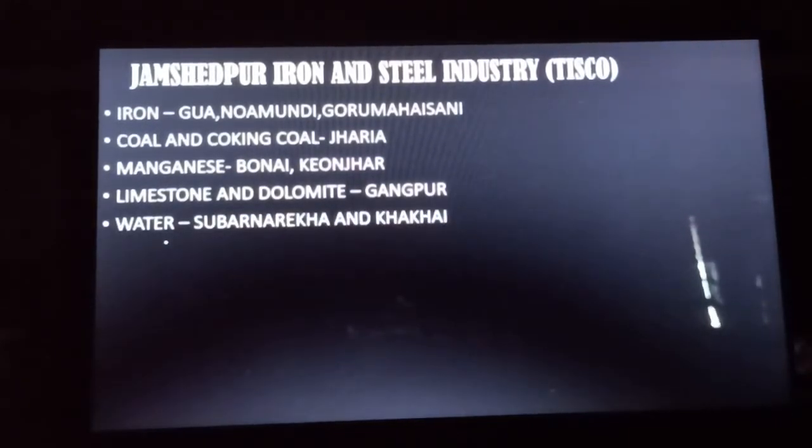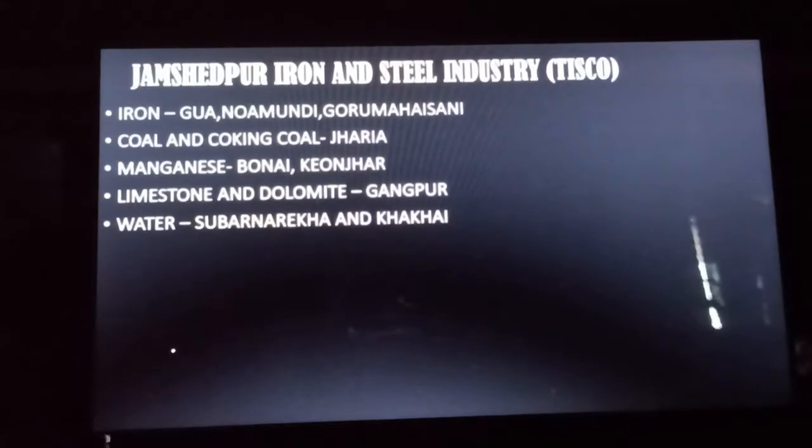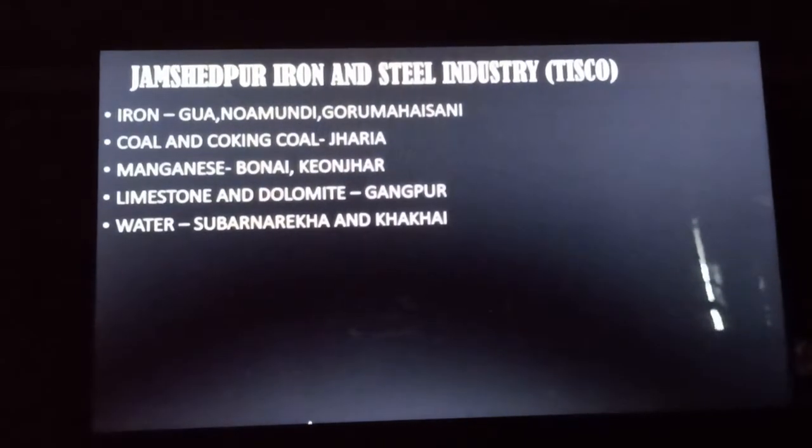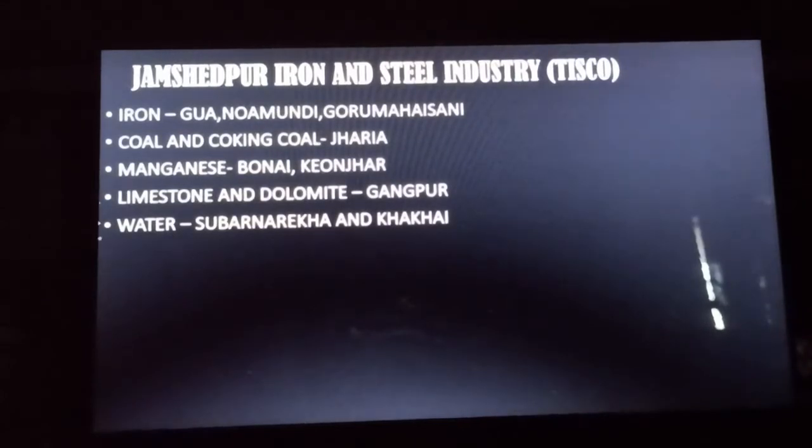Water is one of the most important raw materials, specifically for the iron and steel industry, because it requires a huge amount of water for processing of the raw material and also for cooling of the industries. So ample supply of water is very much required. You will find most of the industries are located near a water source, specifically near a large river or a large lake. So TISCO gets its water from the Subarnarekha and Khorkai.